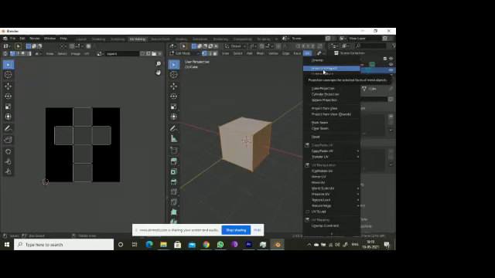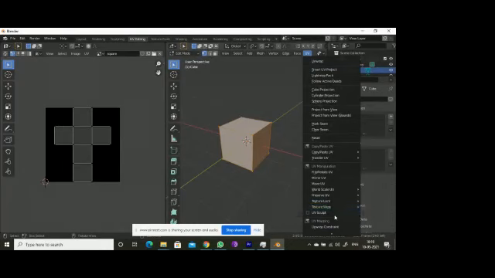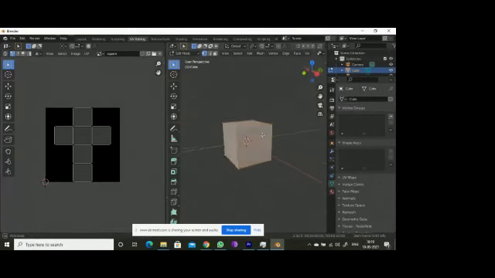UV unwrapping everything will not always work, and sometimes your polygons won't get the desired result. I will show you, not by telling you, which might not be understandable, but by showing you, and then you may be able to get it.